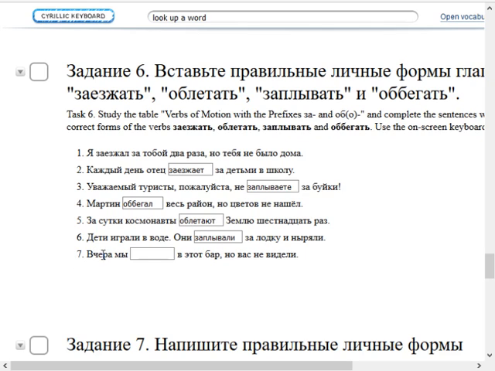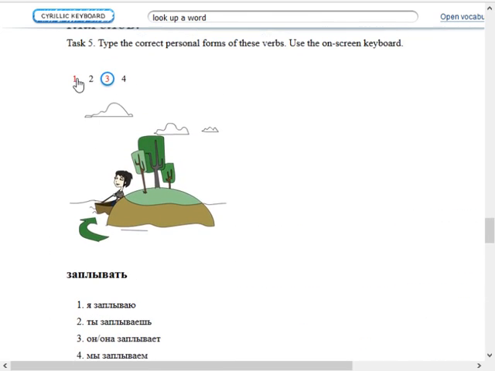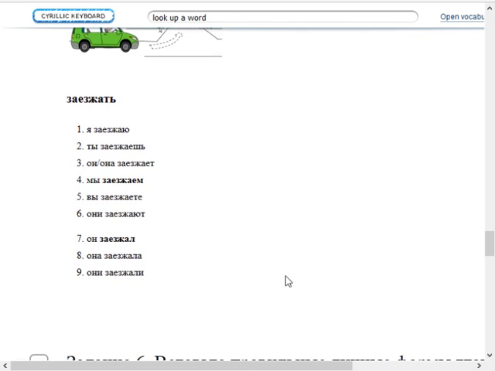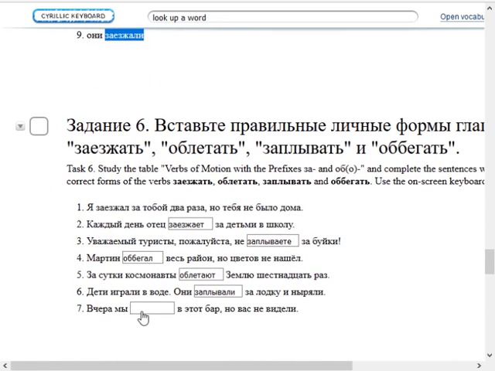Okay, вчера мы something в этот бар, но вас не видели. So, yesterday we something in this bar. I'm going to assume once again that they probably didn't walk around the bar. They probably stopped in at the bar. So, it's за. And since it's past tense and it's plural because it's мы, it's заезжали. And indeed, there is a mistake.